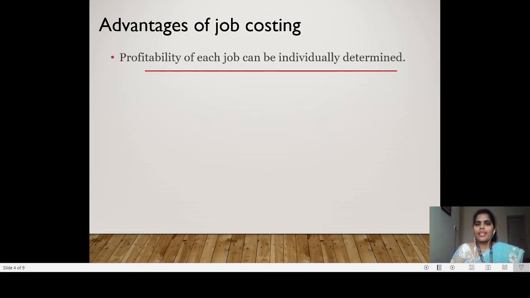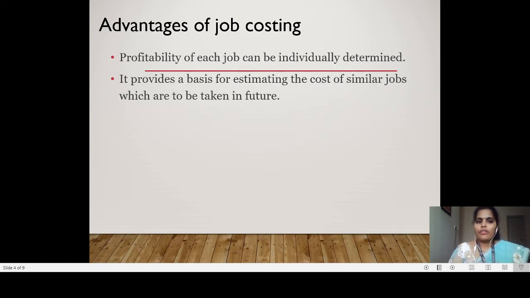They will not prepare the cost sheet for the entire process at once. Each job individually they will find the cost sheet. Because of that they can find out the profit of each individual work separately. That is the first advantage.